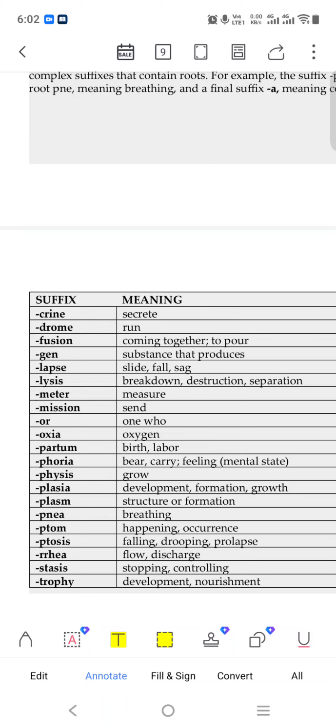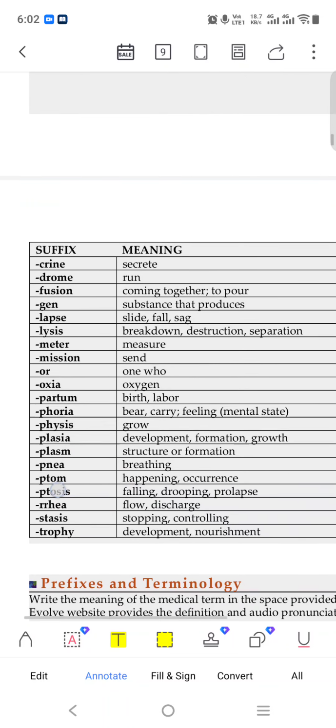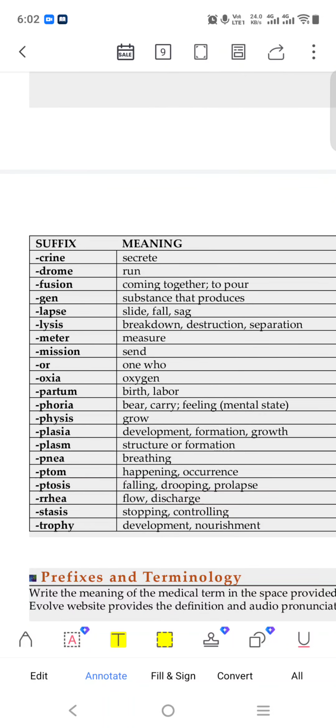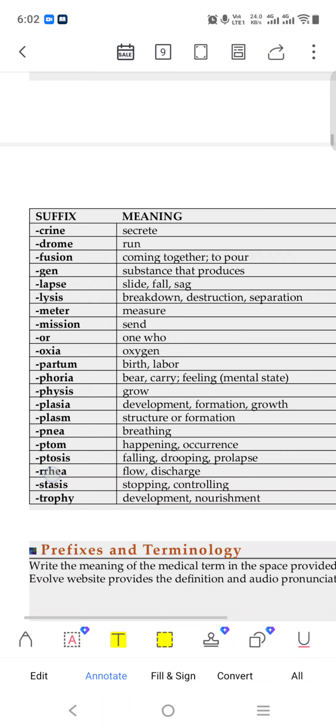Lysis means breakdown, destruction. Meter means measure. Mission means send. Partum means birth, labor. Phoria means bear, carry, feeling, mental status. Like phobia we say, the same kind of thing.